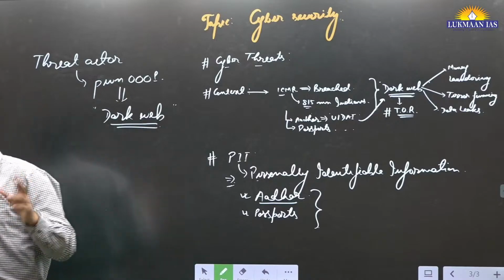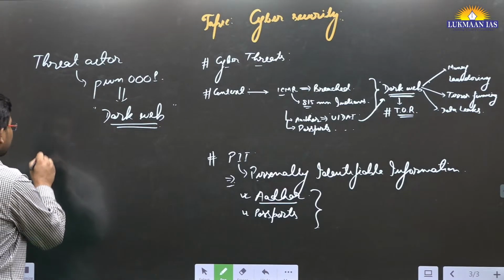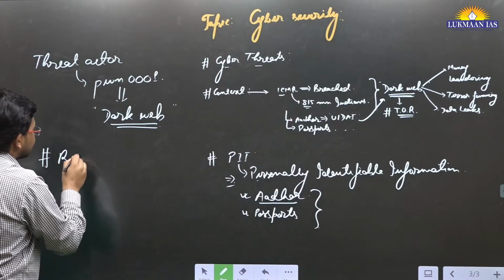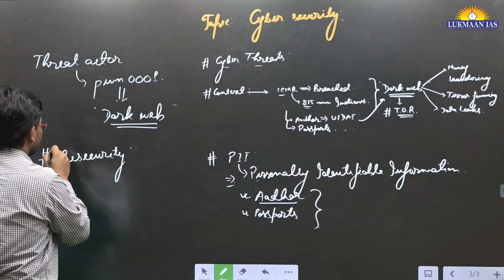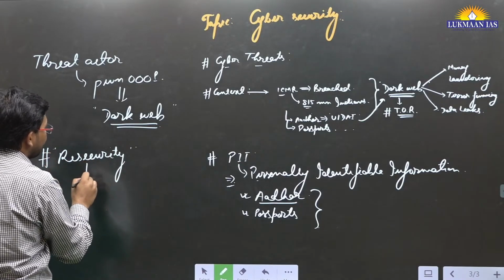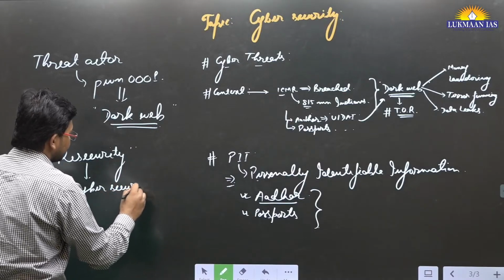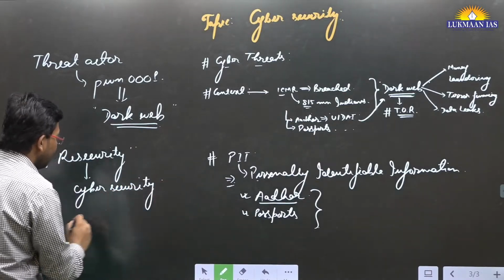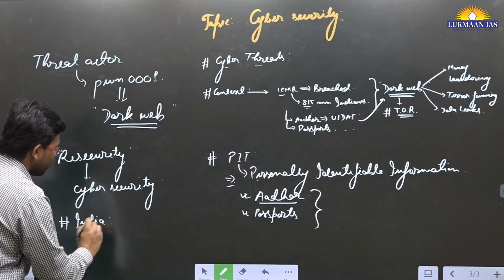There was an American cyber security company that recently released this particular information, and the name of the company is Resecurity. It is a cyber security agency. However, if we talk about India, do we have any mechanism to stop it?